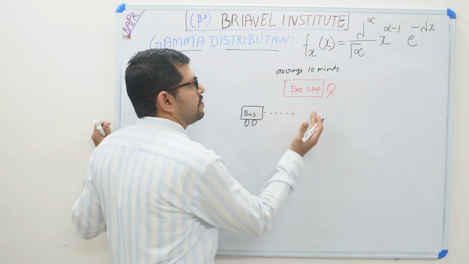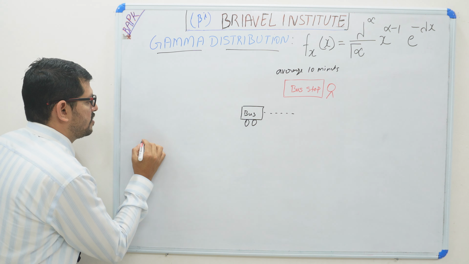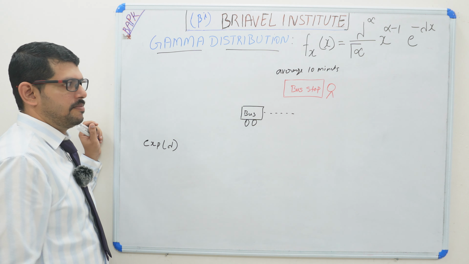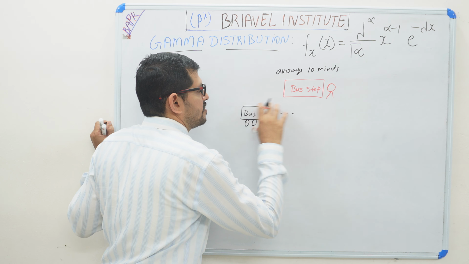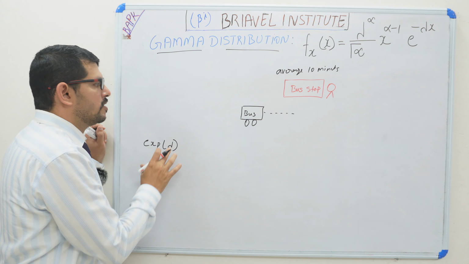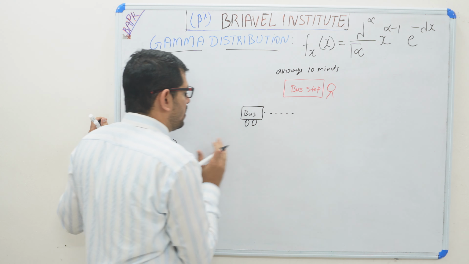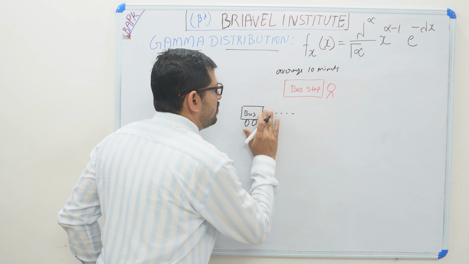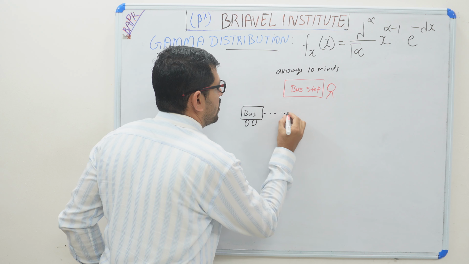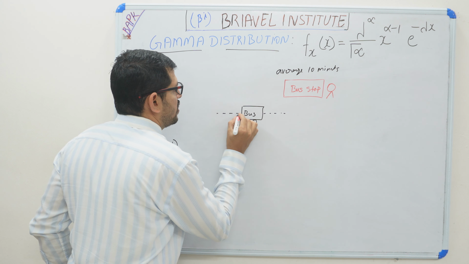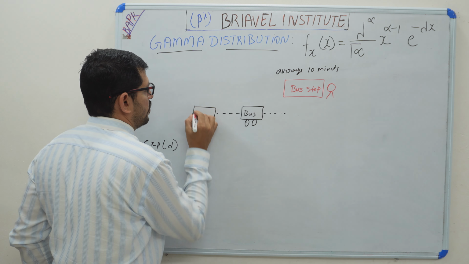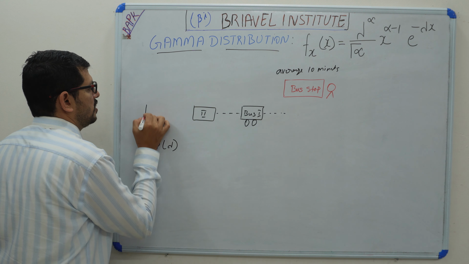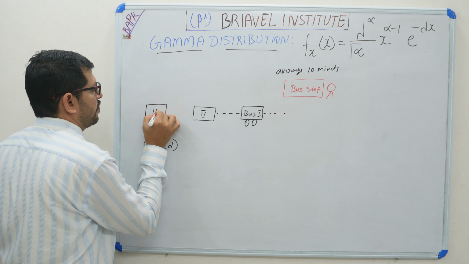This waiting time distribution is explained in the exponential distribution. So a person is waiting here, one bus is coming, and it takes an average of 10 minutes. Now the situation is changed. Now one bus is coming, and another bus is coming here. This is the first bus, the second bus, and a third bus.